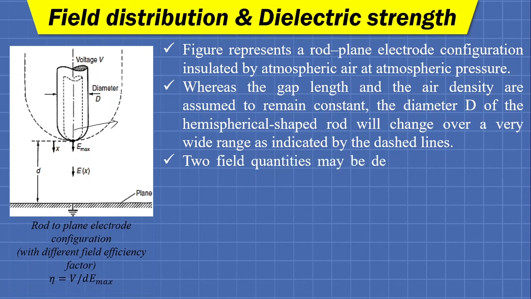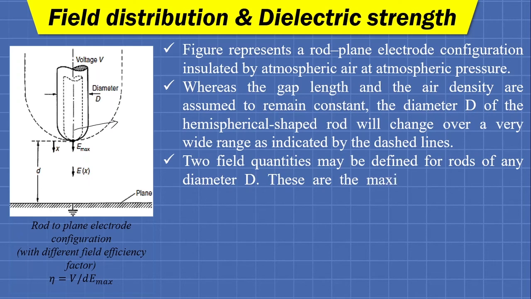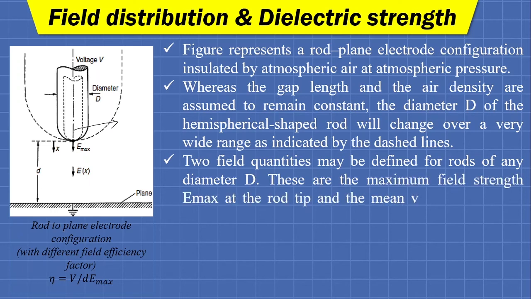Two field quantities may be defined for rods of any diameter D. These are the maximum field strength E max at the rod tip and the mean value of field strength E mean, which will be equal to V by D. Fine. So for any diameter, the maximum field stress will always be at the tip of the rod. Okay, and we define it as E max.